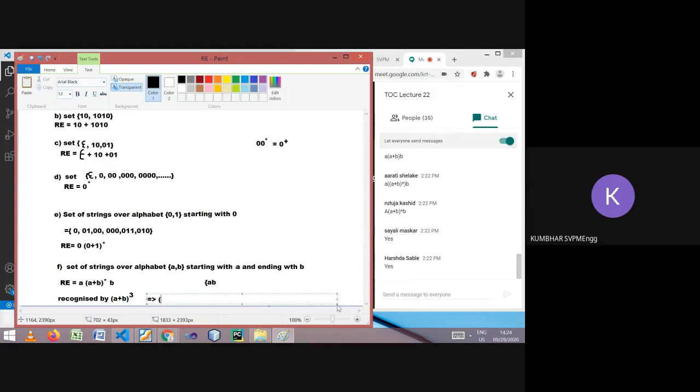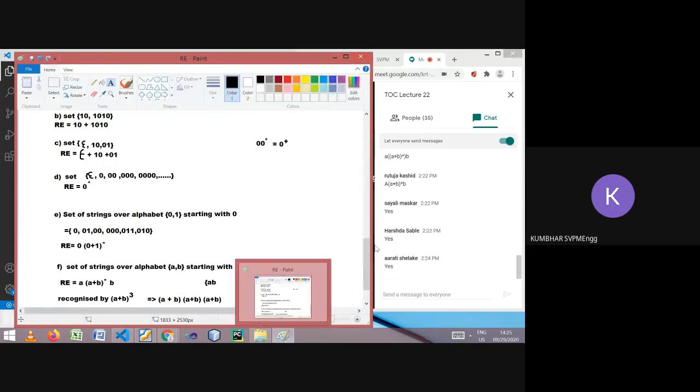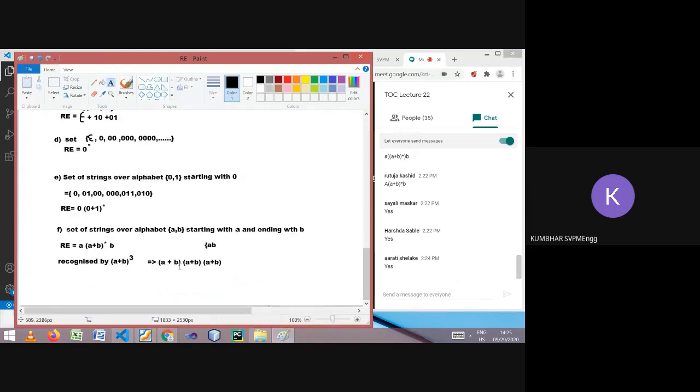Yes, (A+B)^3 is nothing but (A+B) followed by (A+B) followed by (A+B). Do you agree? Can I represent the cube like this? Yes. (A+B)^3 is nothing but (A+B)(A+B)(A+B).